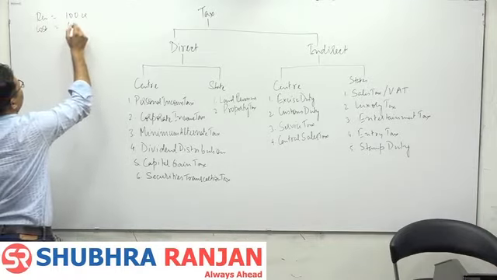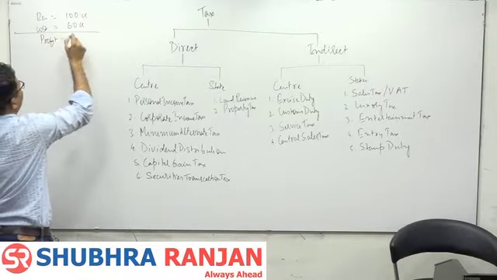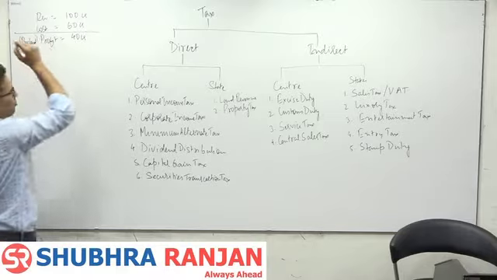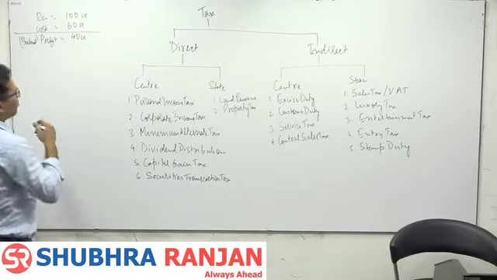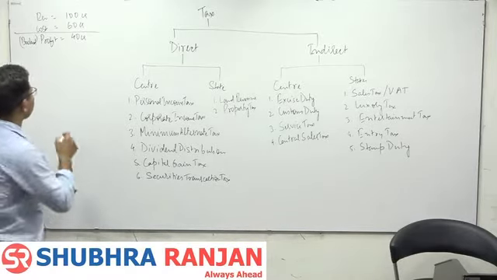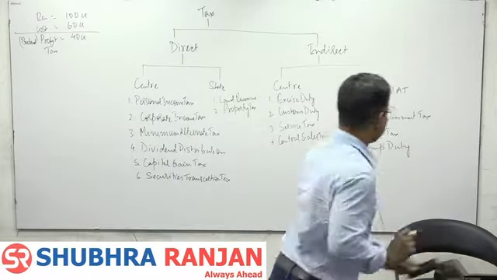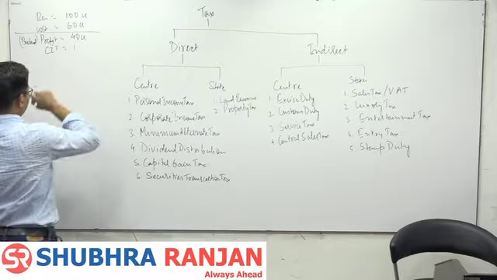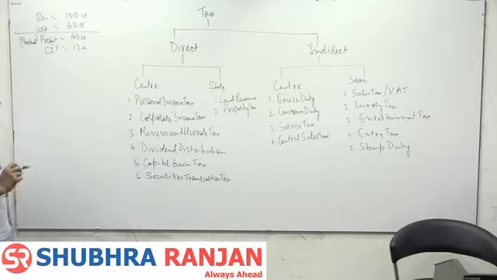Cost 60 crore, profit 40 crore. This profit is called booked profit. In general we call it profit also, but generally we call it booked profit in account books. What profit we are declaring in our account books. Then tax, basically we should write corporate income tax, 30%, 12 crore, right?